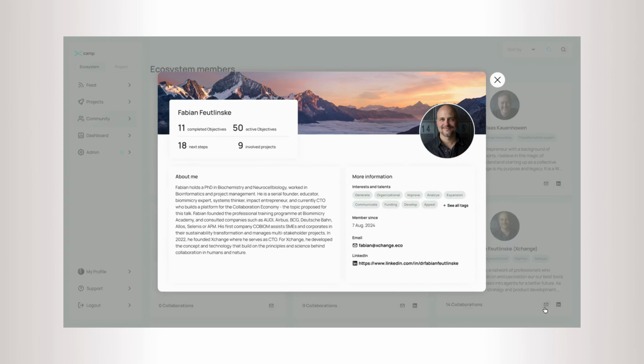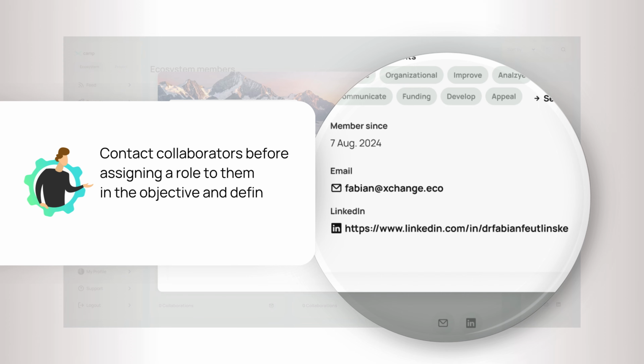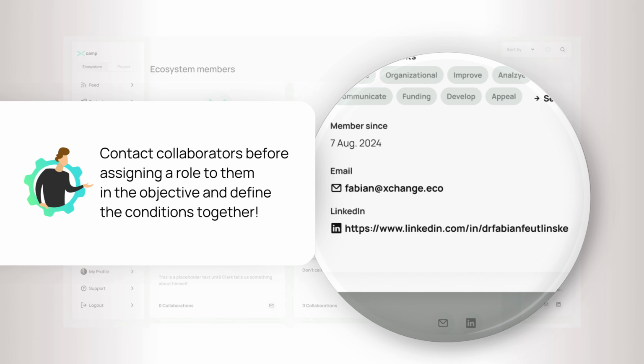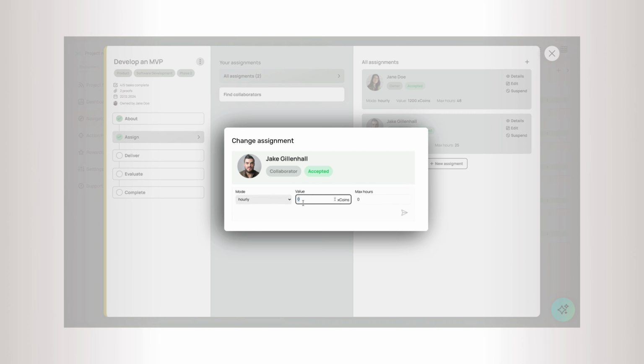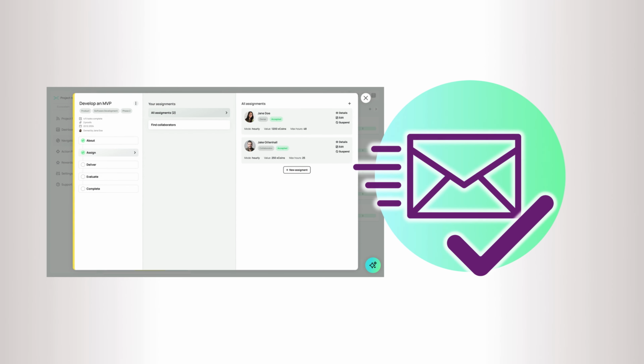So if you have not worked with a collaborator, contact them before assigning a role to them in the objective and define the conditions together. That said, of course, any agreement is still flexible. The owner can alter the value or goals for an assigned objective. However, any alteration of the contract has to be confirmed by the assigned collaborator.